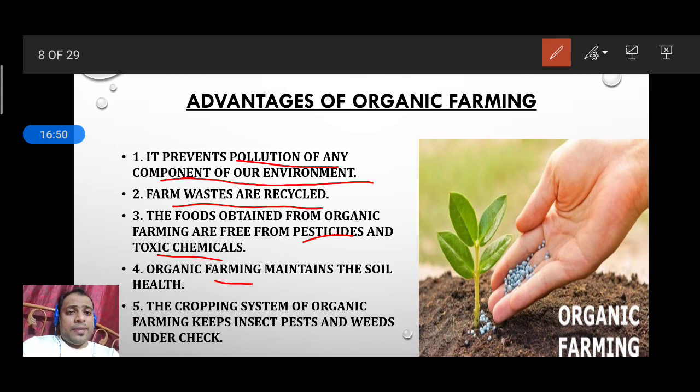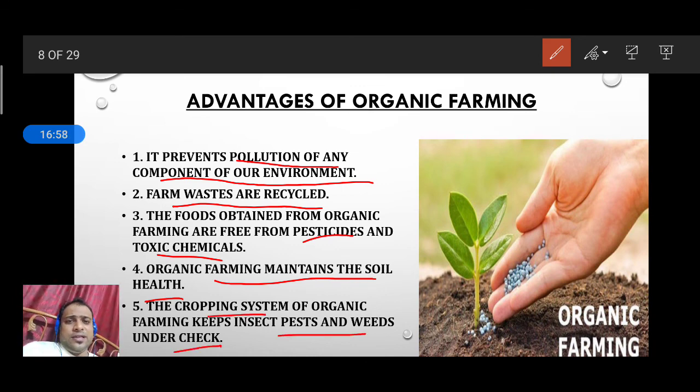Organic farming maintains the soil fertility, and the cropping system is maintained so that we can get rid of pests and weeds. These should be kept under check. So these are some of the organic farming methods by which we can grow more and more food affordably.